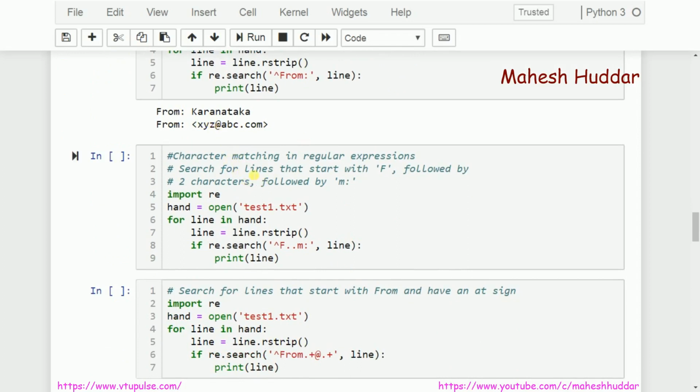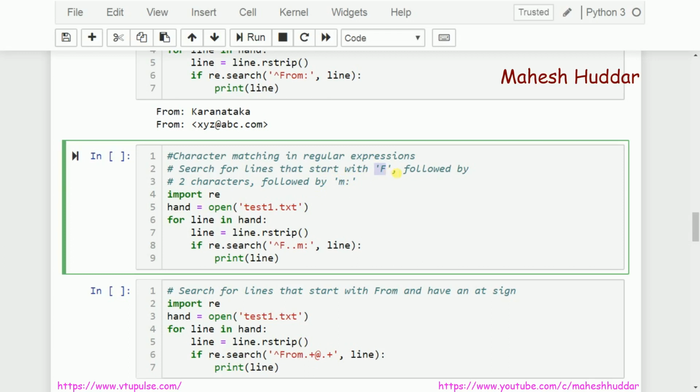Now the next one is quite an interesting program. What I want to do is search for all the lines that start with F. The line should start with F, followed by any 2 characters. I am not interested in R O or O R or whatever it may be. Anything may be there, there should be 2 characters, as simple as that. After that, there should be an M followed by colon. So this is what I am trying to search.